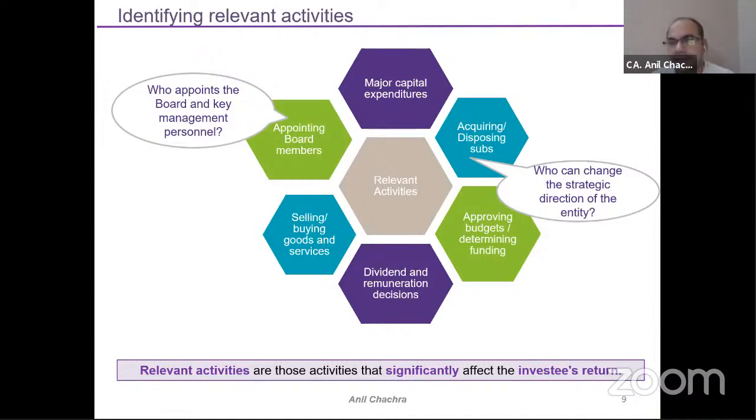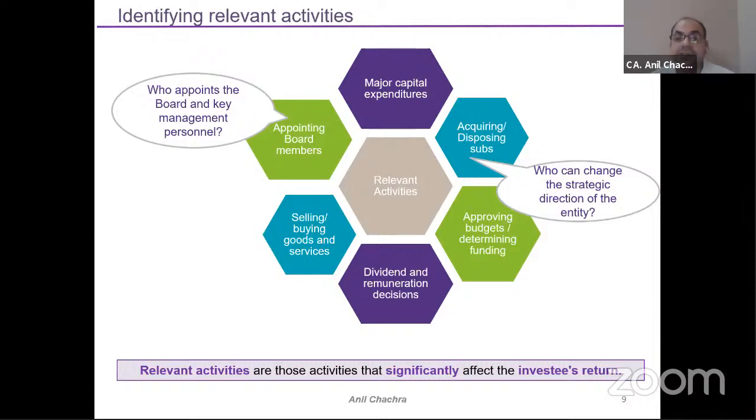Suppose in this type of activity, I am having an influence in any part which is covered under the relevant activities, I can say that, okay, I am having control over the other company. But control should come from the voting rights or other contractual arrangements. If you are having a 10% investment, you can't say that I am having full control over your company. Voting rights should be there, but voting rights could mean 40%, it could be 50%, right? But under the presumption in consolidation, we are presuming that we have an investment of more than 51%.